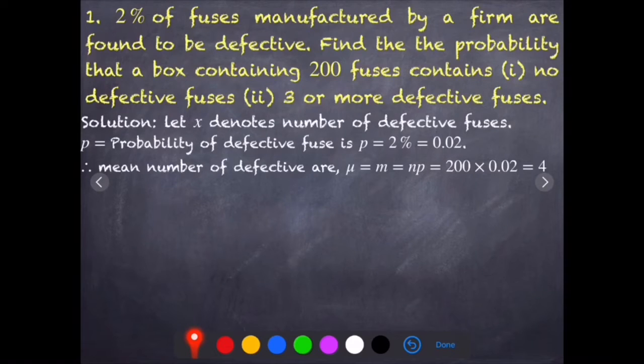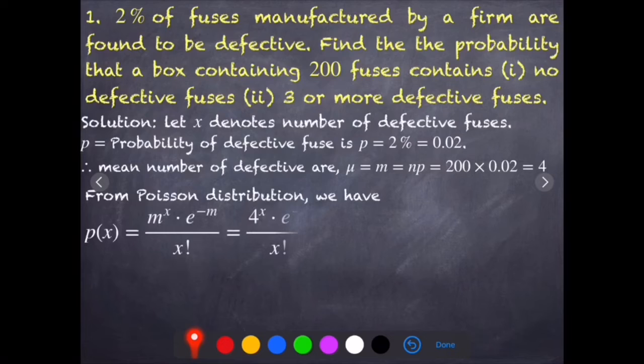To use the Poisson distribution, I need the value of the mean, so compulsorily I need to find the mean. I will use the formula mu, that is m, equal to n into p. There are 200 fuses, so substitute n equal to 200 and p equal to 0.02. Simplify, and we get the mean equal to 4. From Poisson distribution write the formula m power x e power minus m by x factorial. Substitute the value of m: 4 power x e power minus 4 by x factorial.